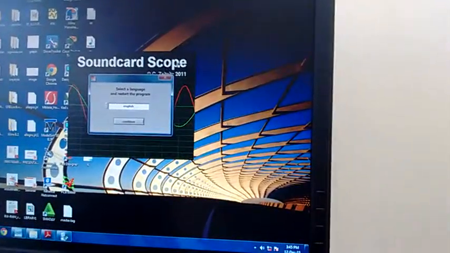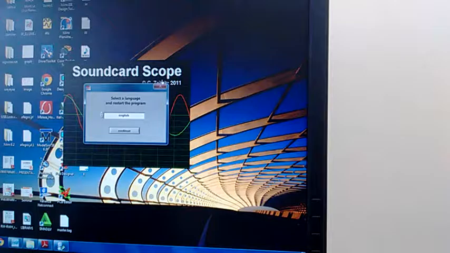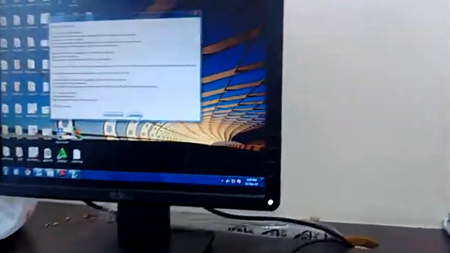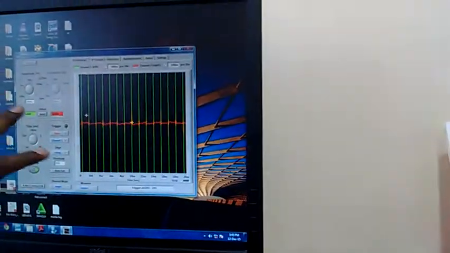So there is one software that is called Sound Card Scope. So here I put continue and okay, now it's open.